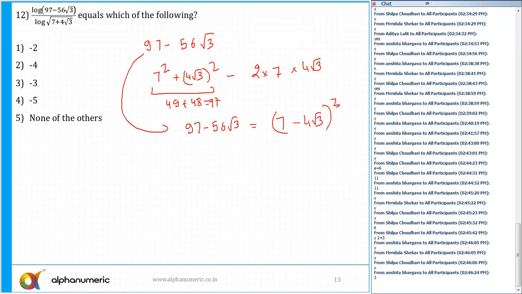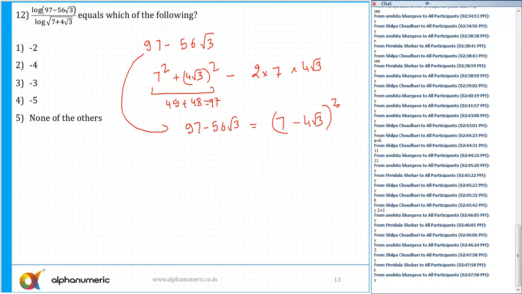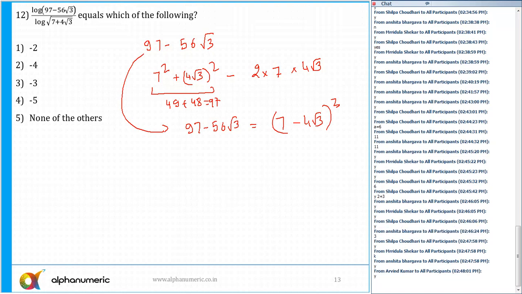Please respond yes or no. Converting them in terms of a perfect square, we have done this in the class also. So 7 minus 4 root 3 whole square. So the numerator is 7 minus 4 root 3 whole square, so the given expression is log of 7 minus 4 root 3 whole square. Yes or no?